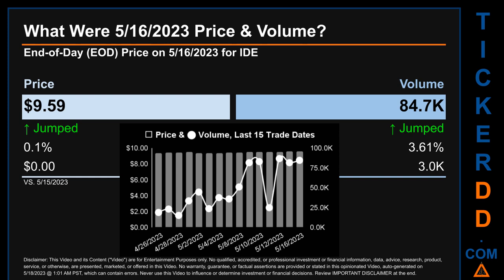The graph shows price and volume for the last 15 trade dates. Across a range of 23 cents, the max and minimum end-of-day price were respectively 9.59 and 9.36. Volume saw a range of 71.7 thousand, from a day low of 15.1 thousand to a day high of 86.9 thousand.